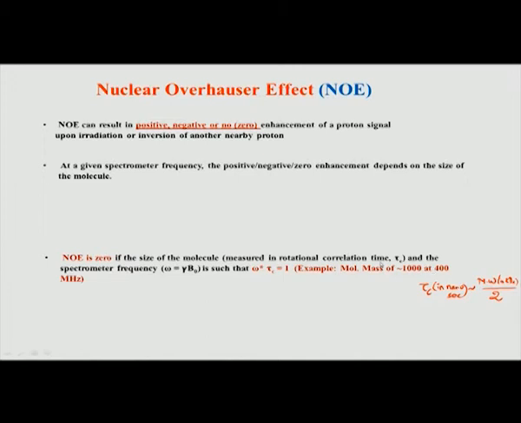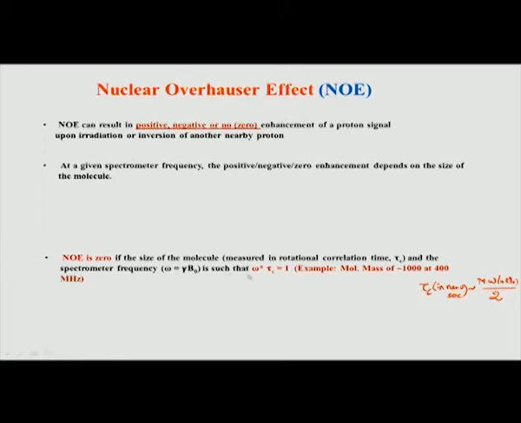Typically, molecular sizes, except of course very small molecules such as water or solvent molecules, when you talk about organic molecules, compounds which are in the range of 500 onwards, they will have tau c in nanosecond time scale. But if you go to solvent molecules like methanol, water, it comes in picosecond time scales. So all our examples which we generally come across are in the range of nanoseconds. So, tau c is generally given in terms of nanoseconds.